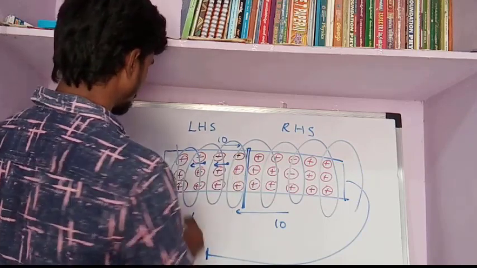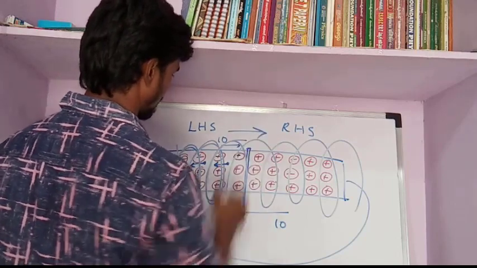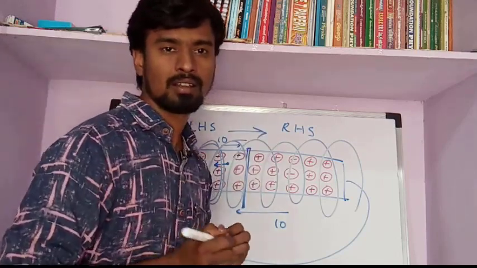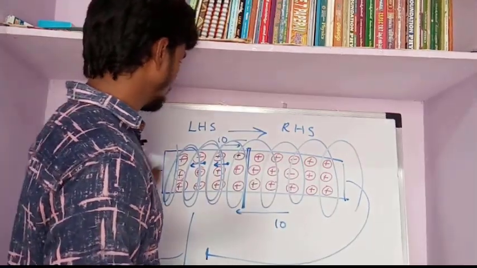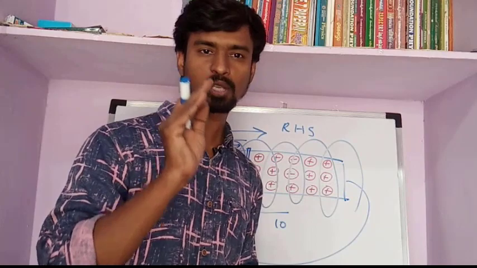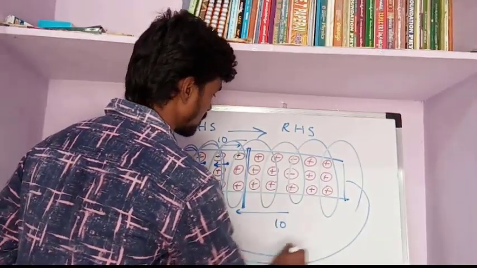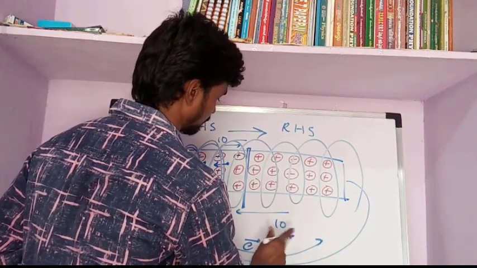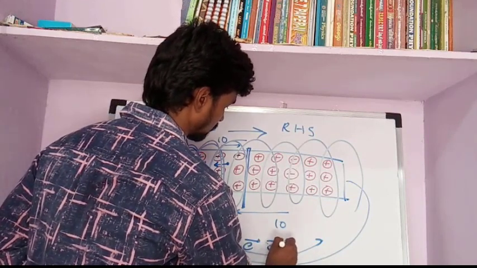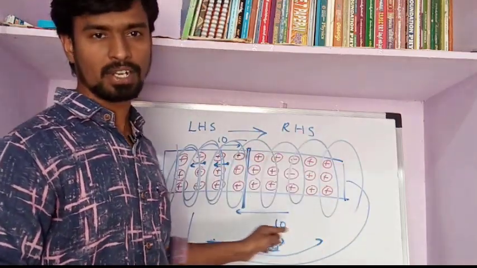Therefore the electric field will be in this direction. Remember, the electric field is always from positive to negative, and the electrons always move from the negative terminal to the positive terminal. So this is the direction of the electron, and this is the direction of the electric field.